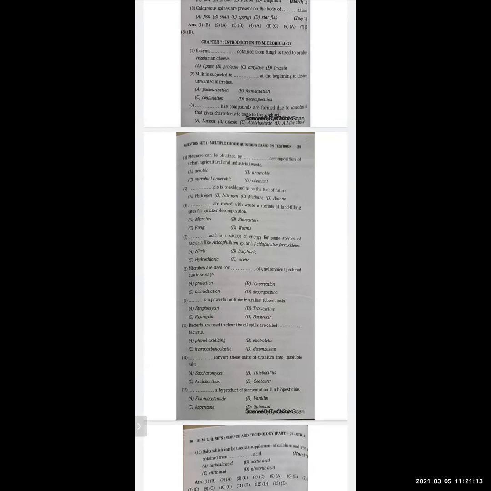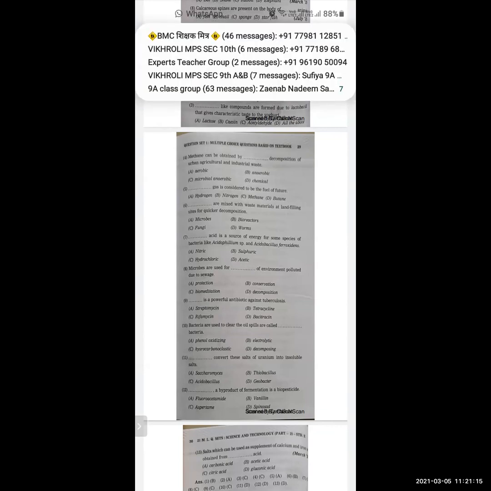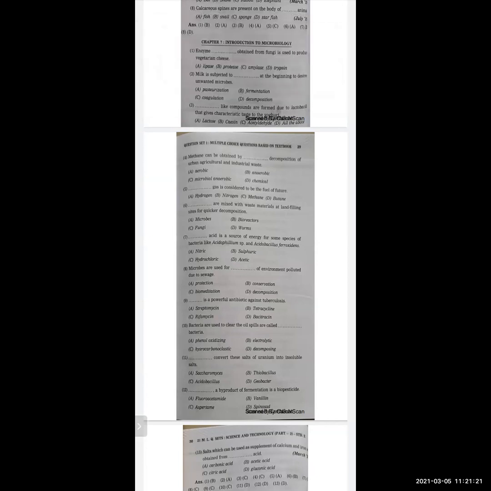Now, dash, a byproduct of fermentation, is a biopesticide. Options are fluoroacetamide, vanillin, aspartame, spinosad. And the correct option is spinosad.